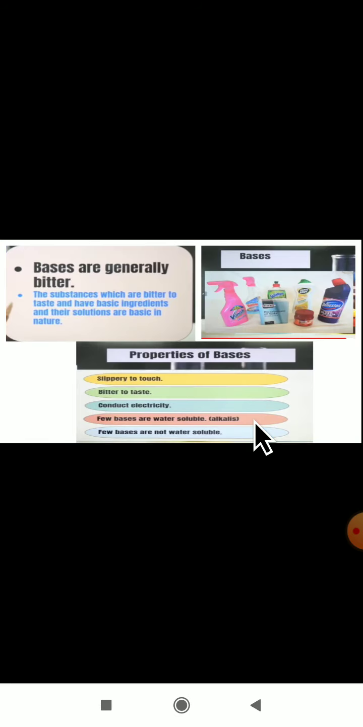In the last video we learned what bases are. They are generally bitter. The substances which are bitter to taste and have a basic ingredient, and their solutions are basic in nature. Dear students, you can observe one point I have mentioned, that bases we can see in household things.